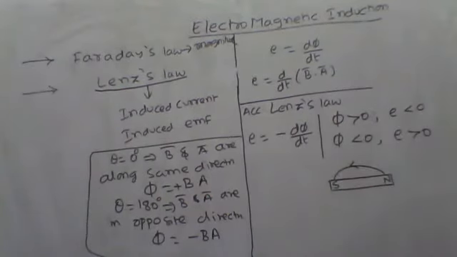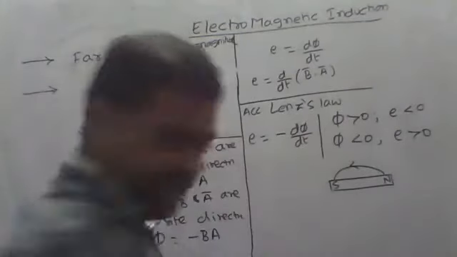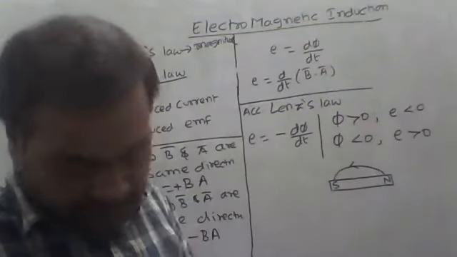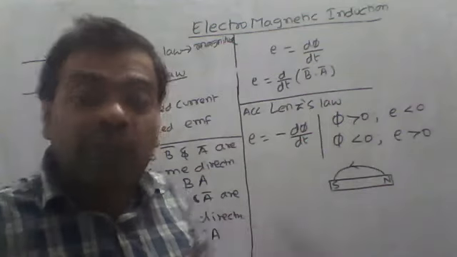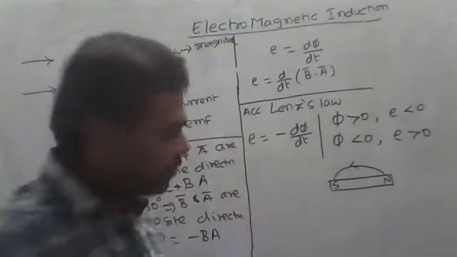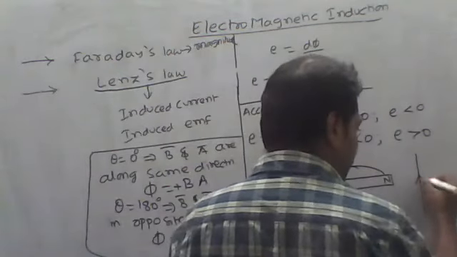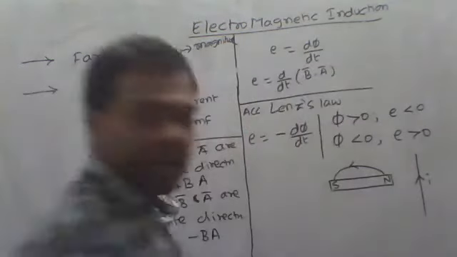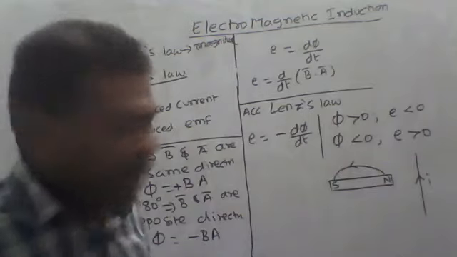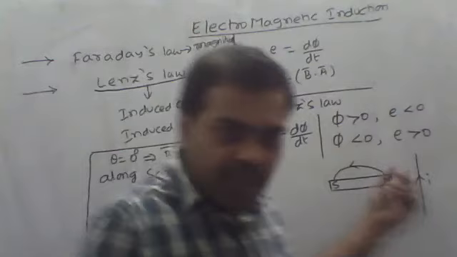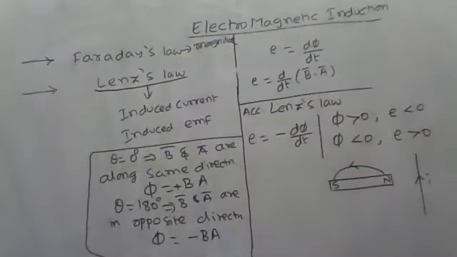Now, how will the magnetic field be induced, or what will be the direction? Suppose I have another straight wire carrying a current I. Around this, we have a magnetic field, which is coaxial.